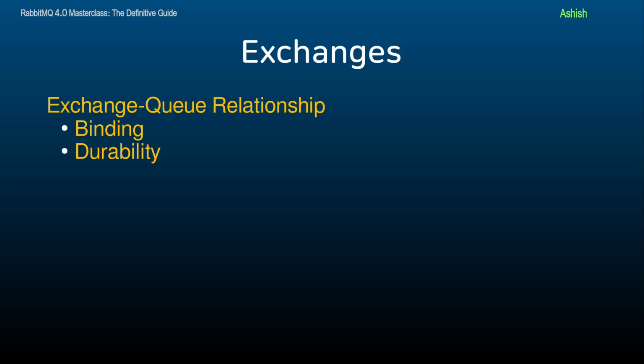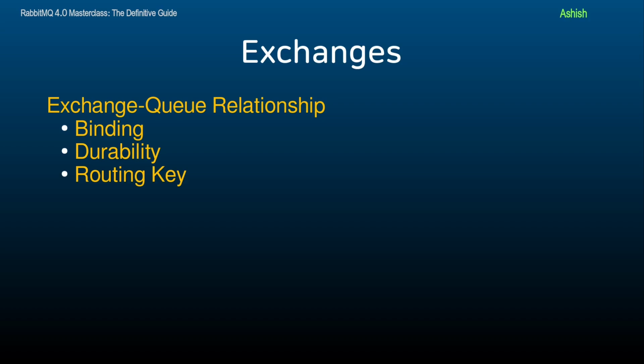An exchange can be durable, which means it can be persisted across server restarts, or an exchange can be transient, which means that it can be lost when RabbitMQ restarts. Similarly, queues bound to exchanges can be durable or transient. The routing key is crucial for determining where a message goes, and it is especially important for direct and topic exchanges.